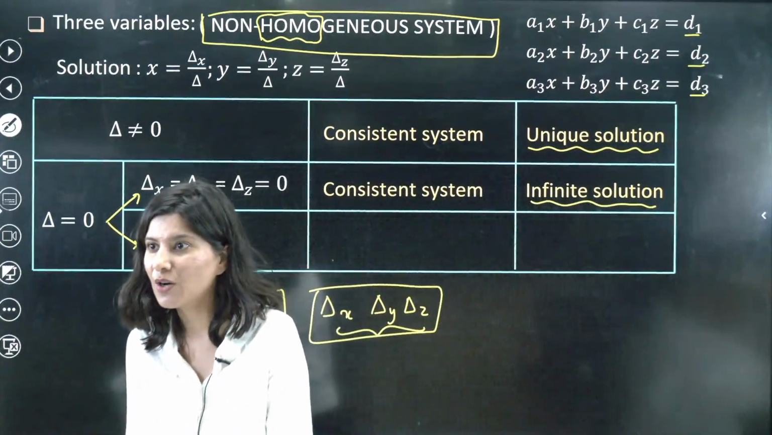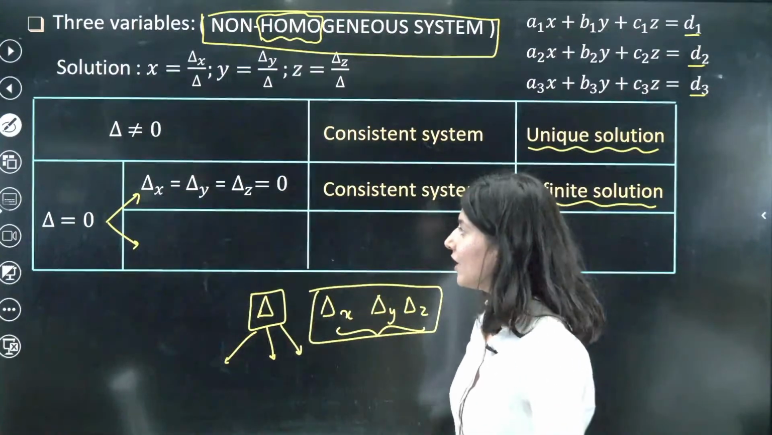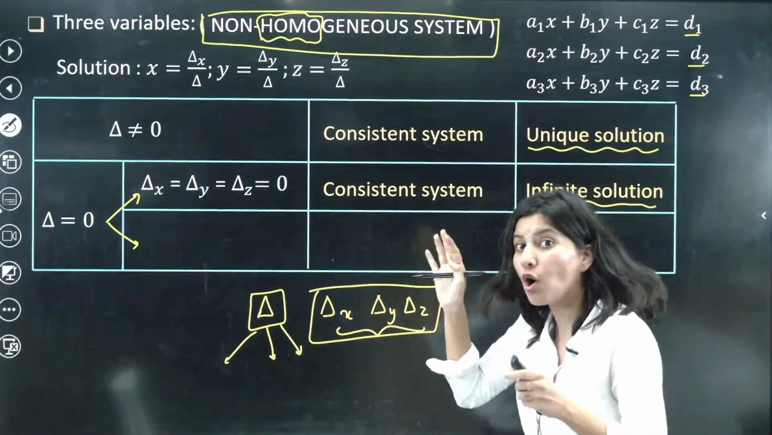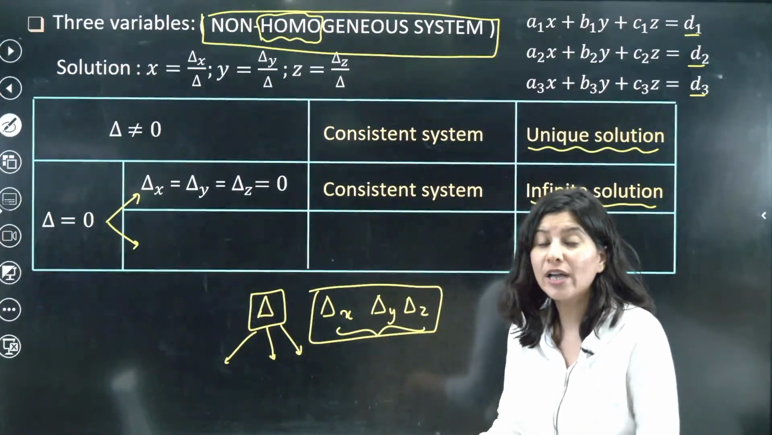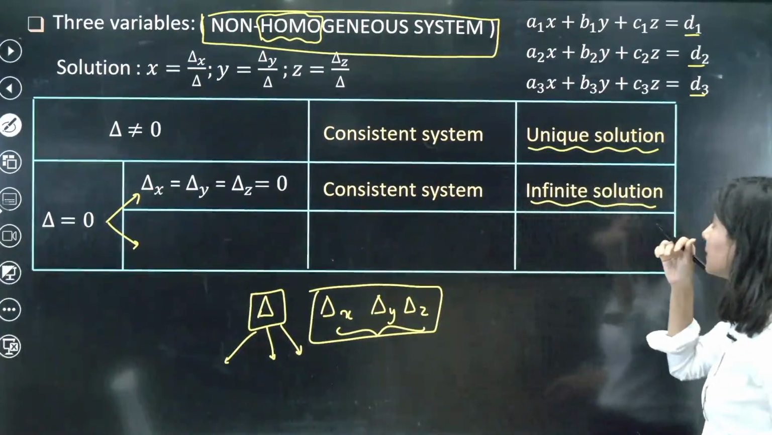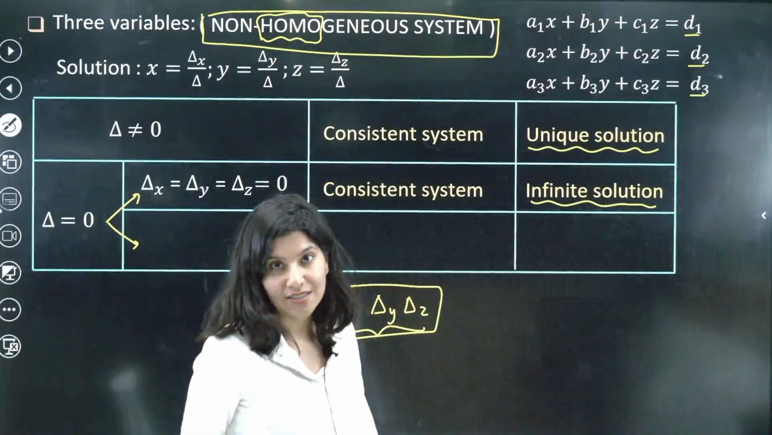All right? When delta is 0, then there are two possibilities. So you will check all three, and if all three are 0, that means all four are 0. So all four 0 means infinite solution.